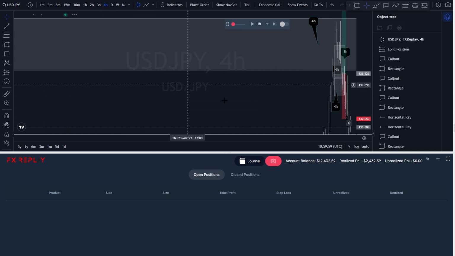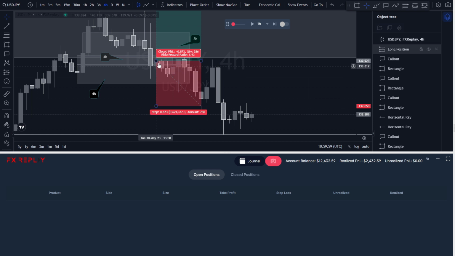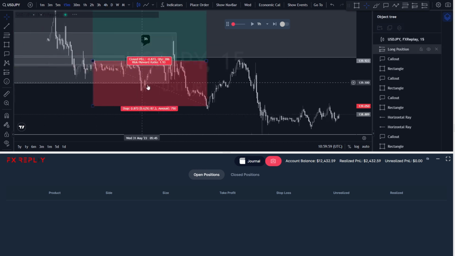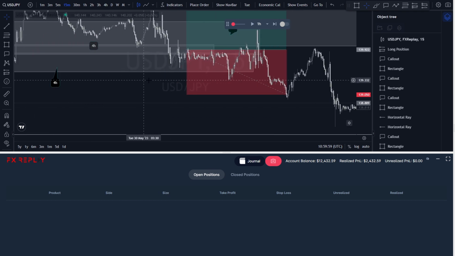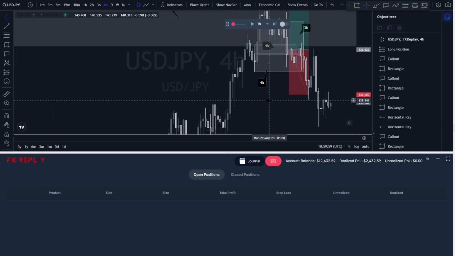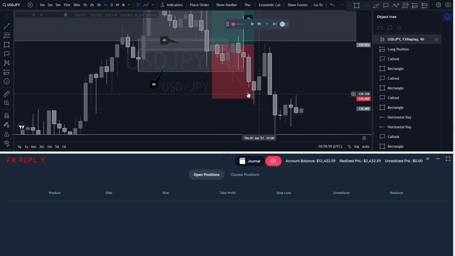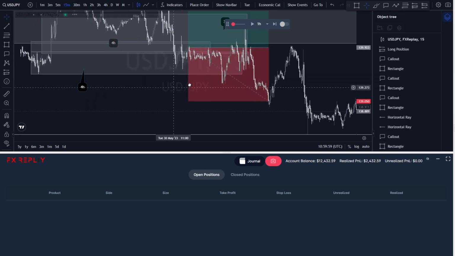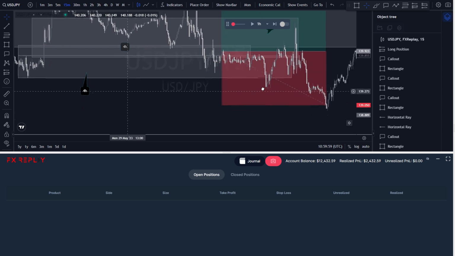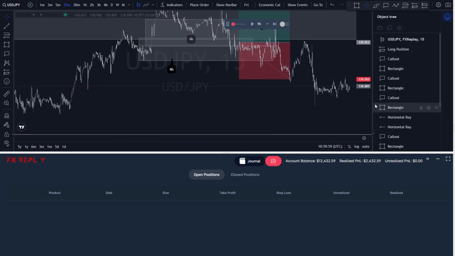I had a 4-hour fair value gap to the downside and a break of structure right here that I missed when I was in the lower time frame because I was waiting for a good position to enter, and I did not stop before entering the trade. I did not stop for a second to look at the higher time frames again, so that was definitely a mistake that I did. And so we had 2 confluences that price is going to go down, 5 that it's going to go up,